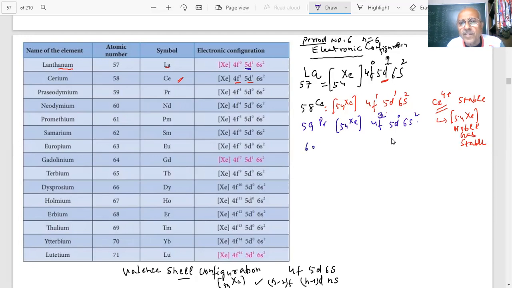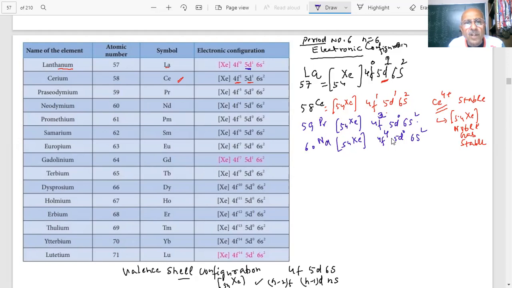Now I come to the next, 60. What is that? Neodymium. How will you write? 54 xenon. Now 6s2 will always be there, 6s2 is everywhere. Remember, yes. But 5d0 now. Then how much will be left? 54 plus 2, 56, 4f4. And you continue. Promethium 4f5. So one electron more, 4f5, 4f6, 4f7.